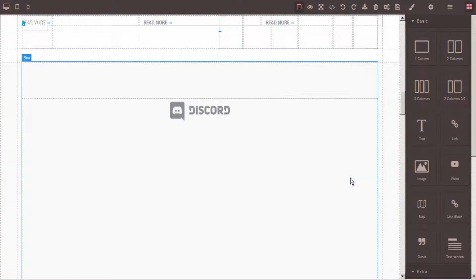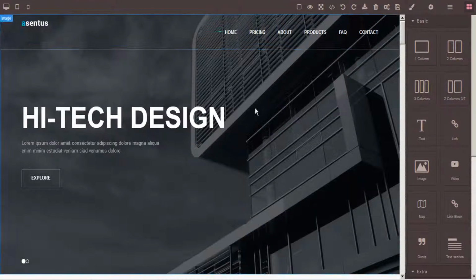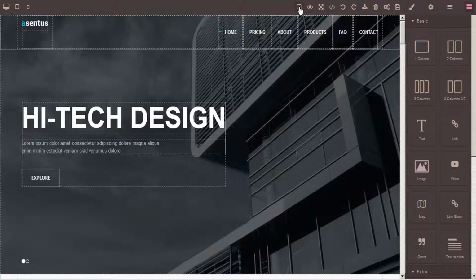I find this really handy to have turned on when I'm in editing mode. It just makes your navigation a little bit easier. As you can see, without it, everything is just kind of free floating on the screen. With it, everything is a little bit more clearly defined as to what space you have to work in.